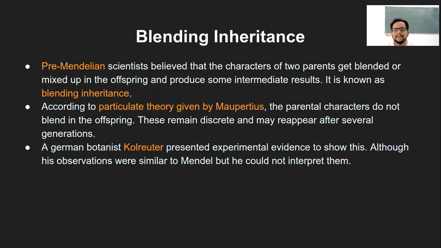The notion was, if one parent has brown eyes and the other has blue eyes, the offspring will have a mixture of it. The same goes for skin color, hair color or whatever characteristic we take. Earlier it was thought that the characters from the parents mix or blend into the offspring and produce intermediate results. That concept is known as blending inheritance, which is not true anymore, because it was the old concept.